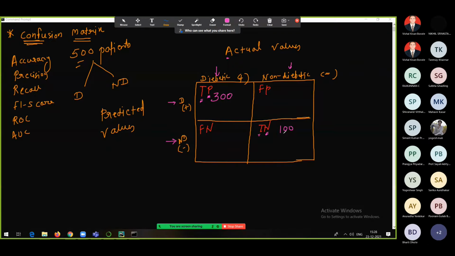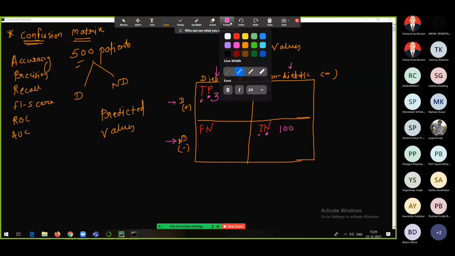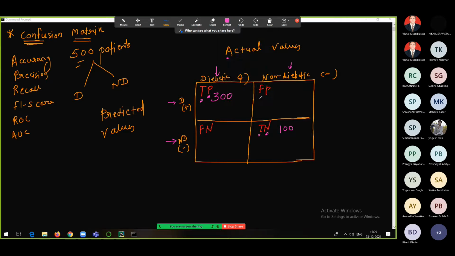Okay, everyone? So here also our model is true about whatever it is saying for negative patients. The only thing is that it is saying for negative patients. Here it was saying for positive patients. But in both the cases our model is true. That is true positive and true negative. True negative is a result that was predicted as a negative by the classification model and also is negative. That is nothing but true negative. Okay. Now, what is false positive?